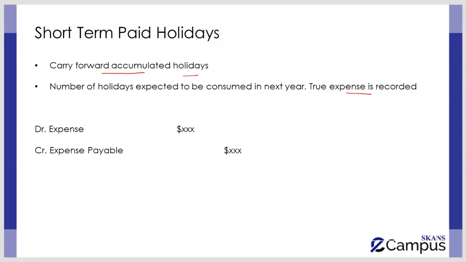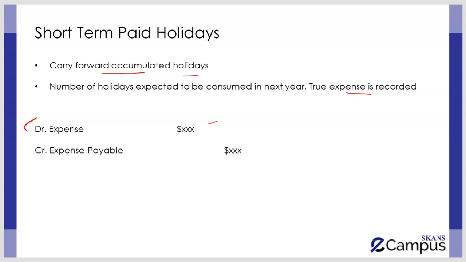He or she became eligible for these benefits because of the work performed in the current year. So the relevant expense should also be recognized on accrual basis in the current year. In this case also, debit expense by the amount that is calculated and credit to the expense payable account that is going to be paid in the next year in future.